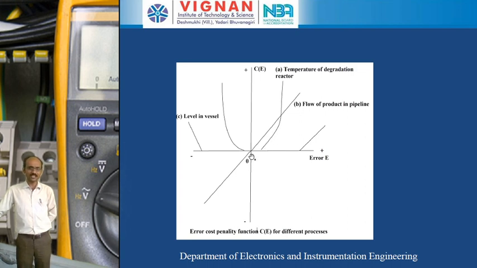Similarly, if the error is negative, our desired temperature is 100 degrees centigrade. If you are getting 97 degrees centigrade, then the error will be minus 3 degrees centigrade. If you want to remove that minus 3 degrees centigrade, it requires some penalty cost. That is, it includes either a repair cost or rectifying some faults in the particular system. It will include all those things here. For that purpose, we will be getting this curve here. Okay. So this figure A indicates the error obtained due to temperature and the amount of cost used for rectifying those errors.